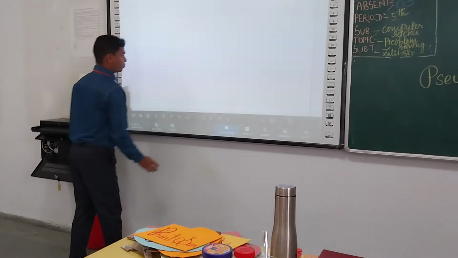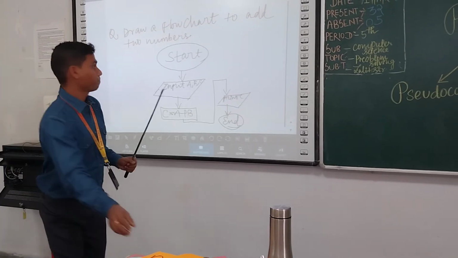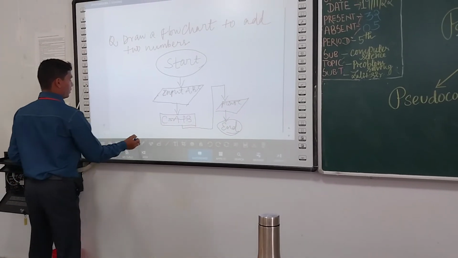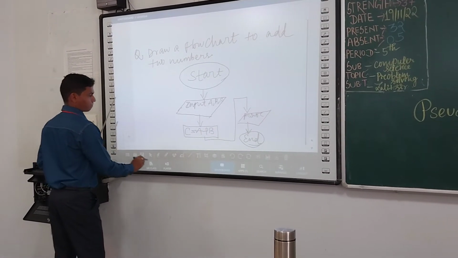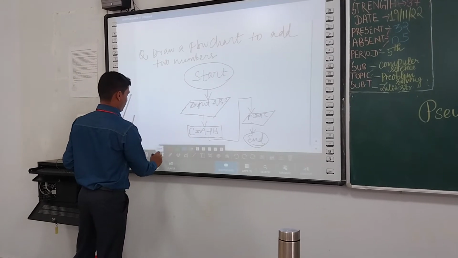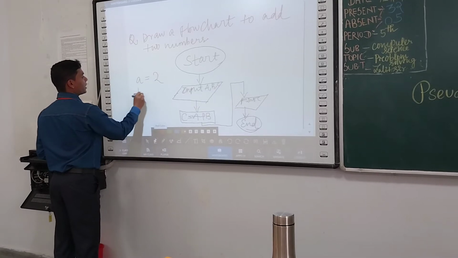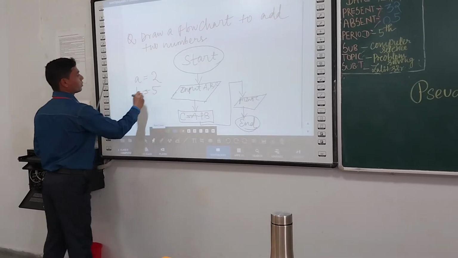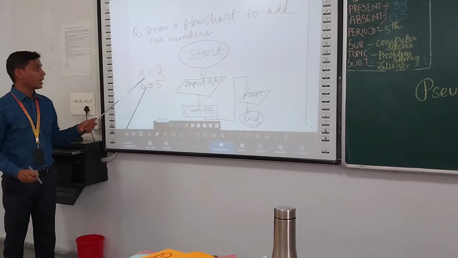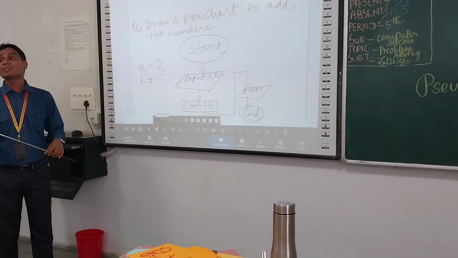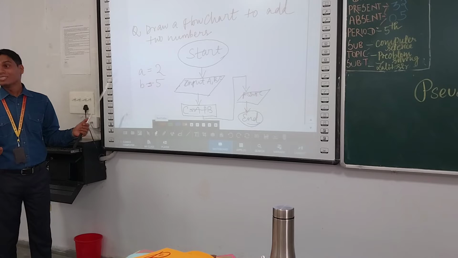Suppose I am giving the example here. I will write that. Suppose I will assign A equals 2, B equals 5. Okay. So initialize means whatever variable we have taken, we have to initialize the number and input the number to the corresponding variable.